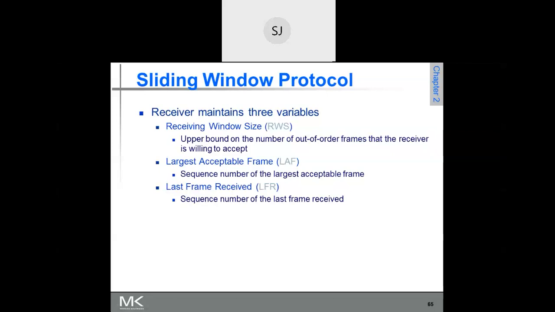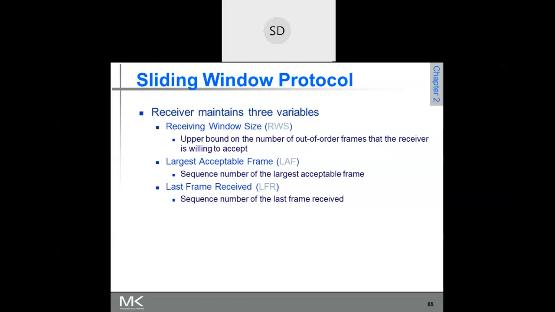See, here you have to understand. The last frame received means the frame for which acknowledgement is sent. So what is this in this example? The last frame received, and also the acknowledgement is sent. What is that frame number in this example that we are looking at? Frame 17.